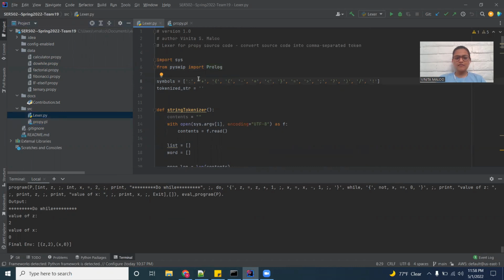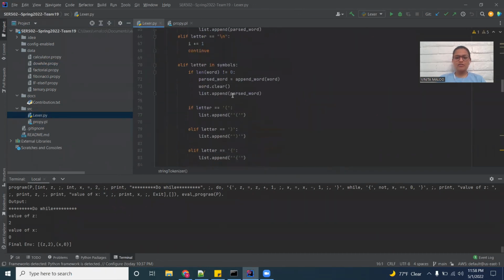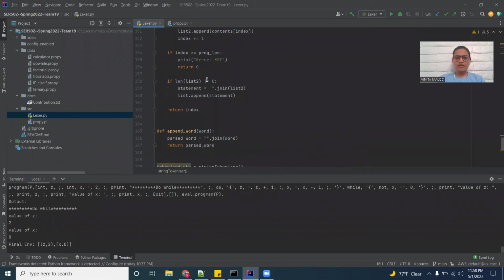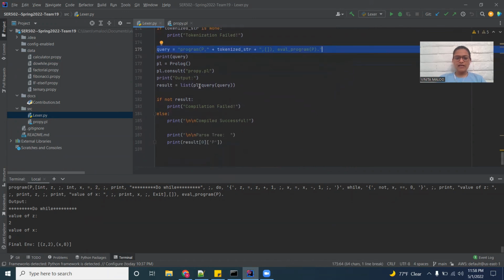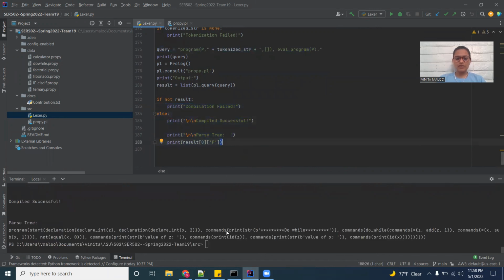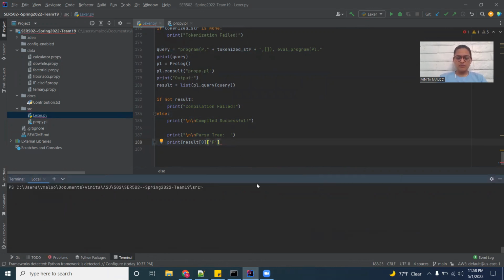The Lexer will take one of the source files as input, and it will provide a token stream of the source program. With the tokenized source program, we execute the Prolog query with the help of the PySwift library, just like this. And at the end, we see the result of whether the compilation is successful or not, and also the parse tree and the output as presented by the program. Now I'll walk you through how to run the program.